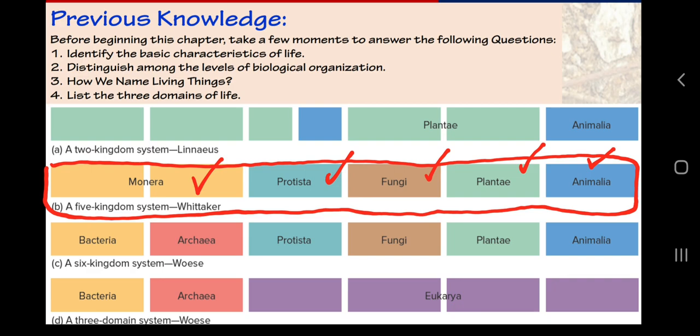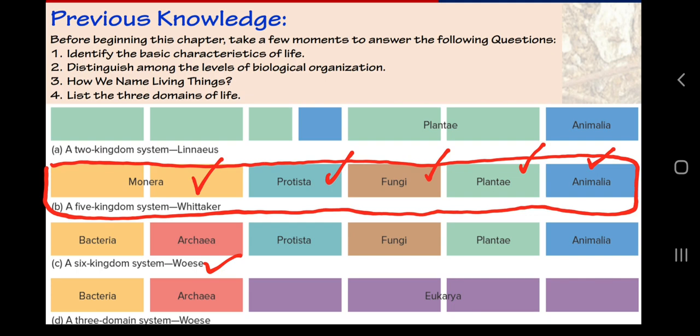Then we also discussed the six kingdom classification given by Carl Woese. Why have we discussed the six kingdom classification, although it is not included in the class 11th biology NCERT syllabus?